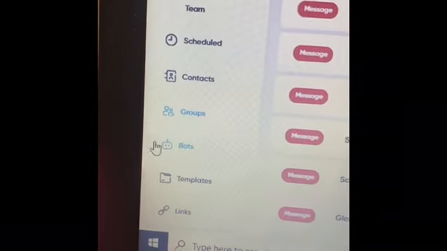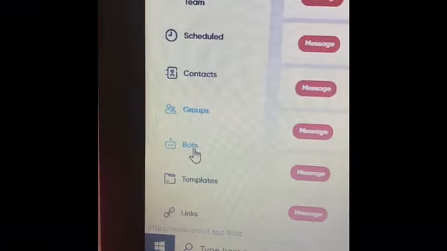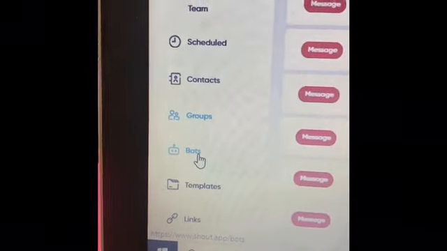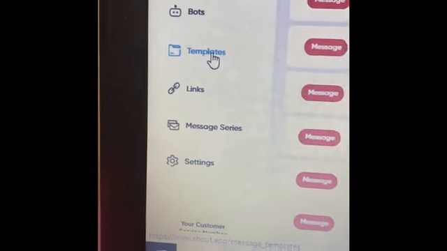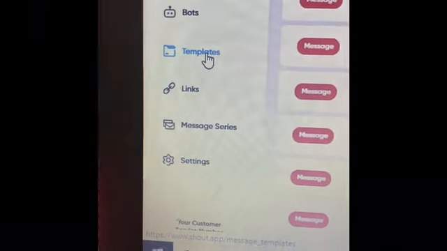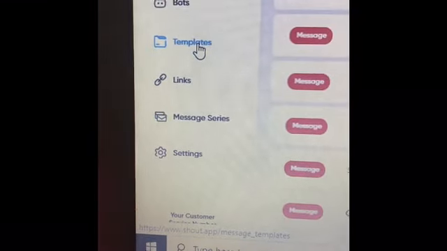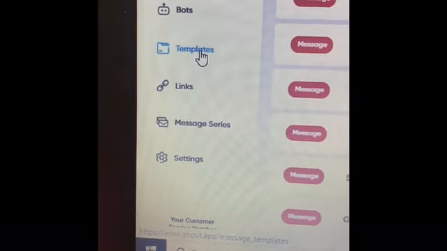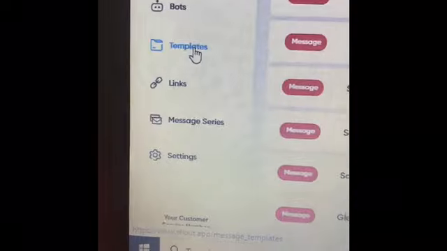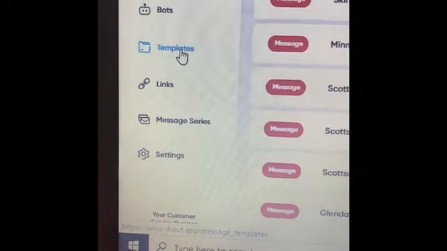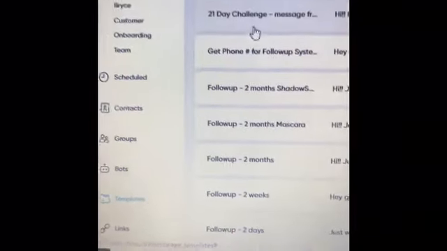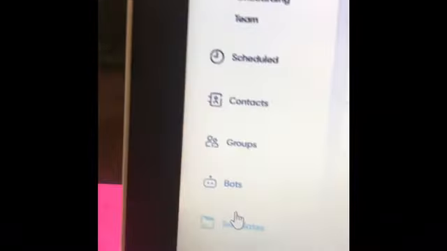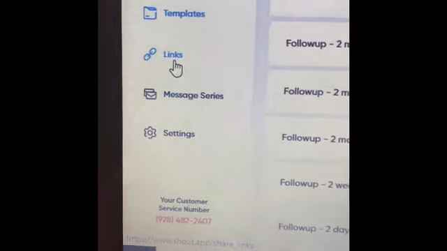The next thing over here on the side is bots. This is where the meat of why Shout is so amazing is, and we will come back to that as well. Templates. Templates are great. When you find yourself typing the same thing over and over, for example, thank you so much for letting me know that you no longer want to be a part of this group. Just so you know, you have been removed. Instead of typing it over and over, you can just create your own template and then very quickly send the message to the person without having to type it over and over.